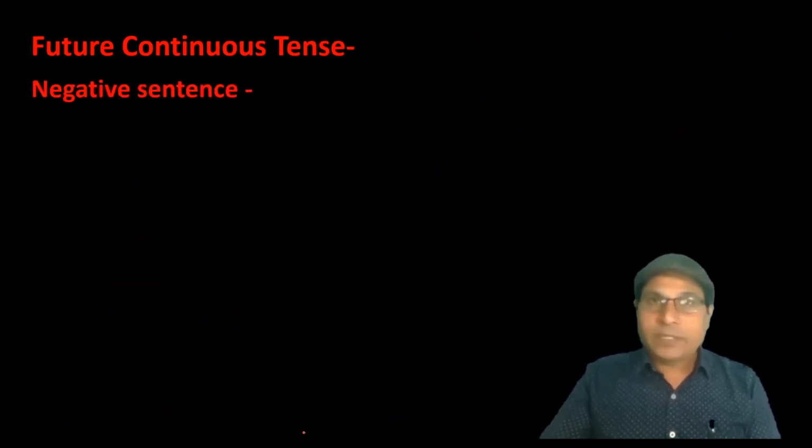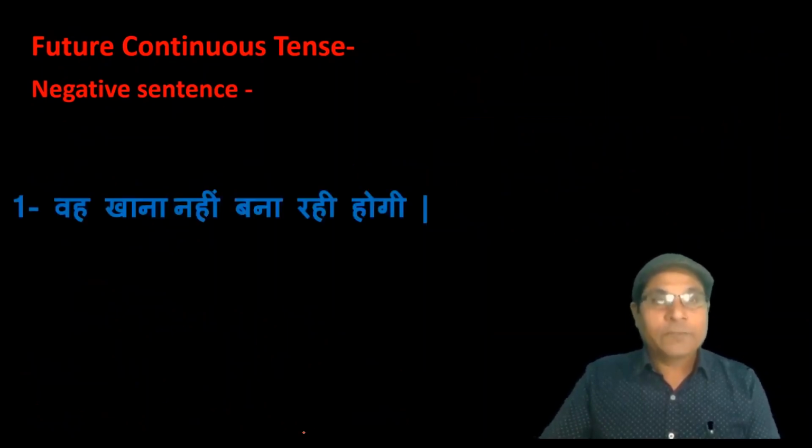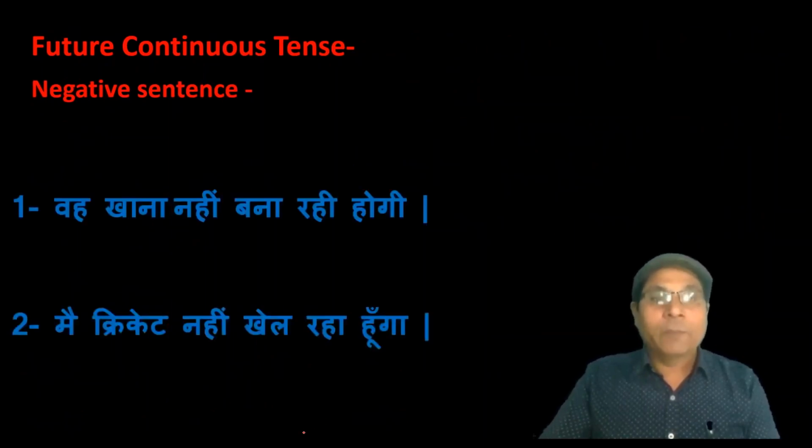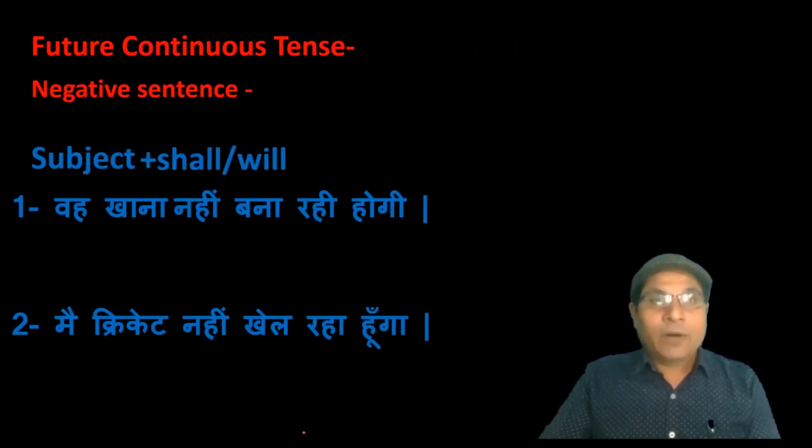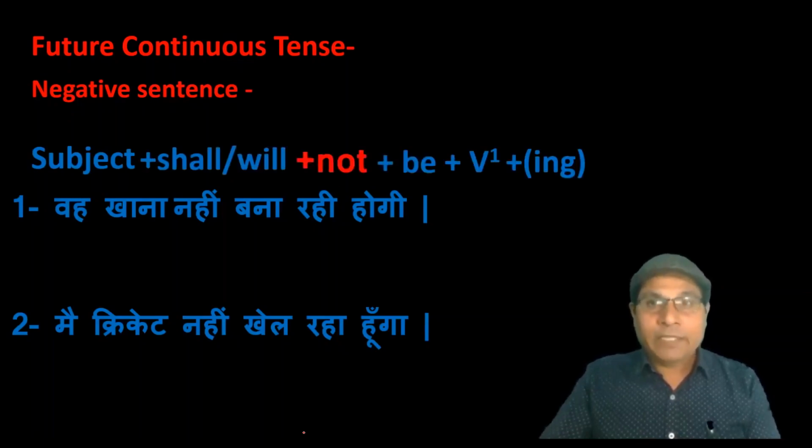Let us see the negative sentence of future continuous tense. The identification is same, but there is negation of work or negative information about the continuation of work in future. As वो खाना नहीं बना रही होगी, मैं क्रिकेट नहीं खेल रहा हूँगा. To translate such type of sentence, we start with subject, then shall or will as a helping verb, then not plus be plus ing form of the verb and at last object.